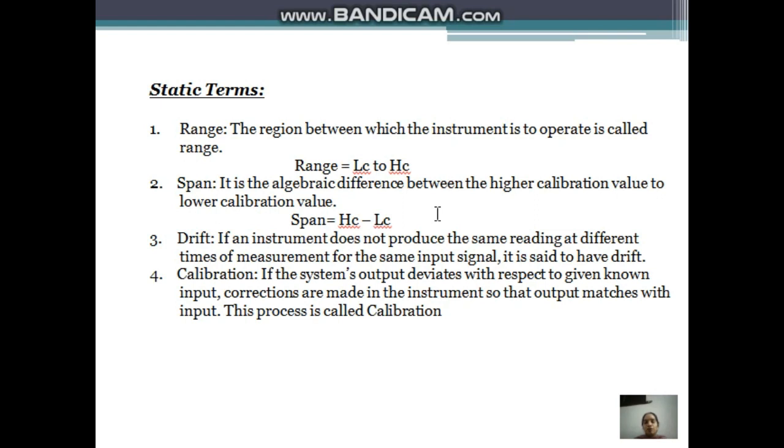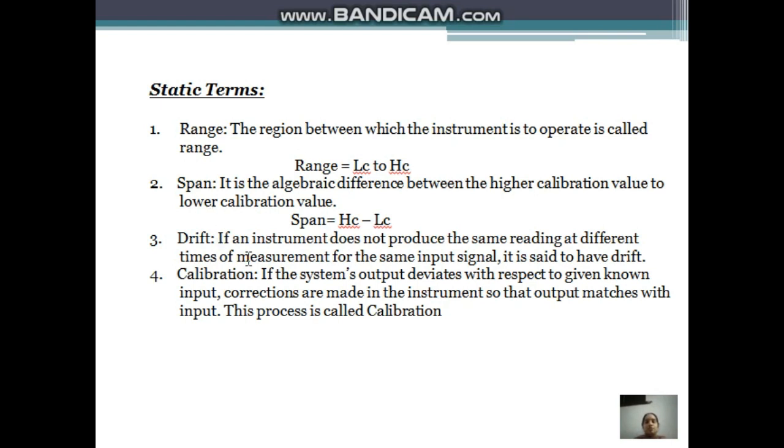Many of them assume range and span to be the same, but there is a little difference. Range only gives the region between which the instrument will operate, and span is the algebraic difference between the higher calibration value and lower calibration value.